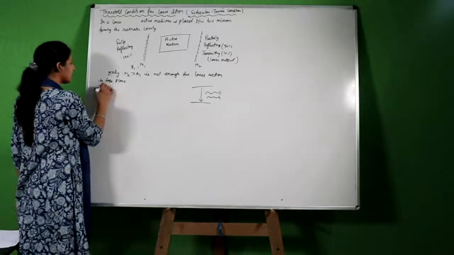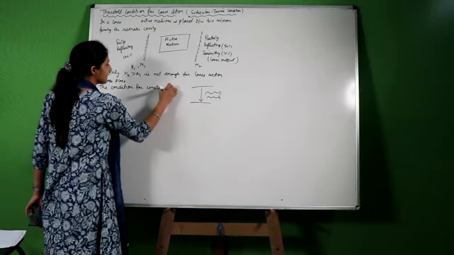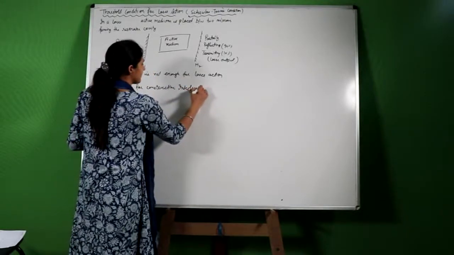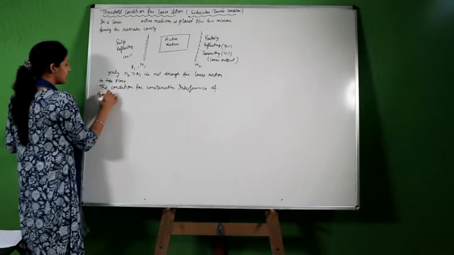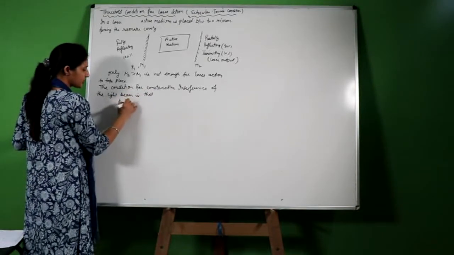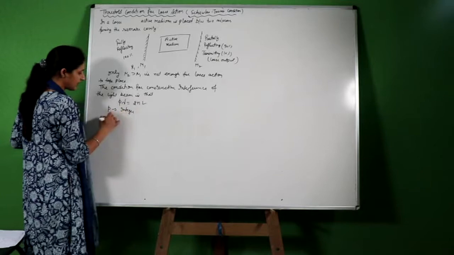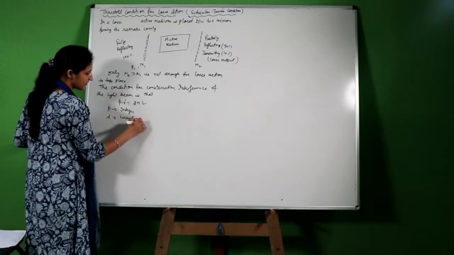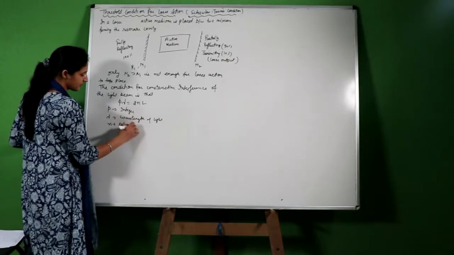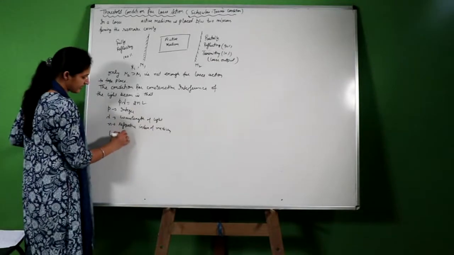Now, the condition for constructive interference of the light beam is that p lambda should be equal to 2nL, where p is an integer, lambda is the wavelength of light used, n is the refractive index of the medium, and L is the length of the optical cavity.